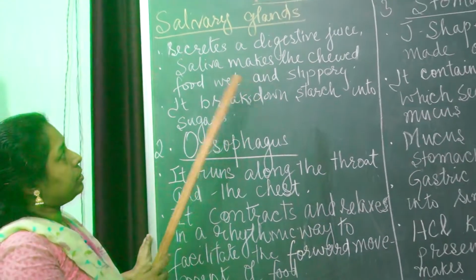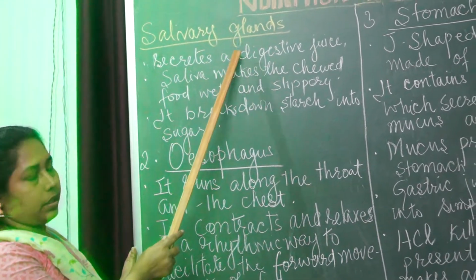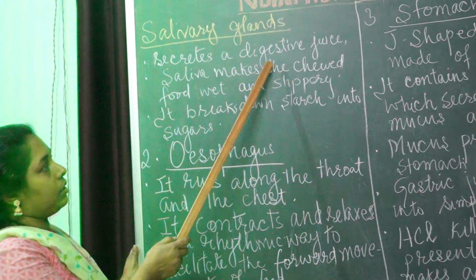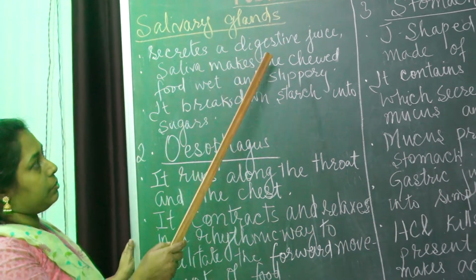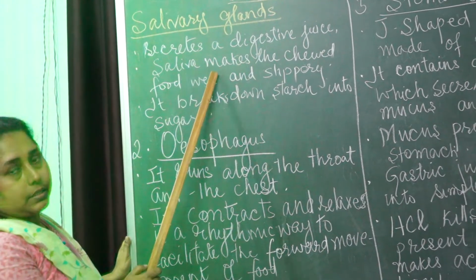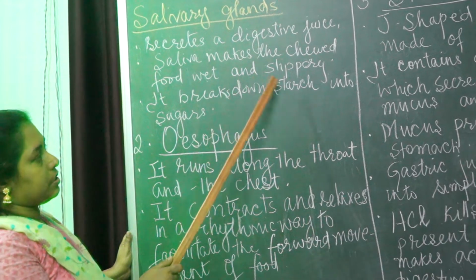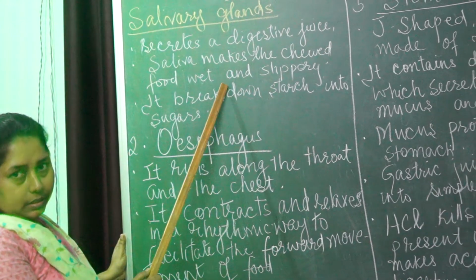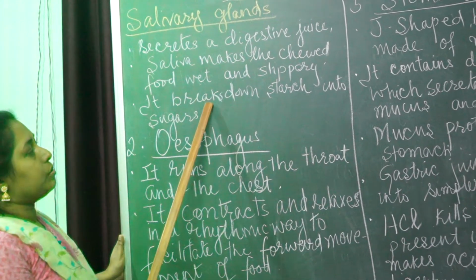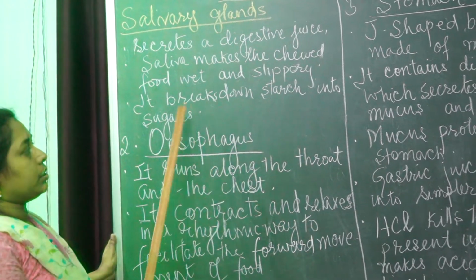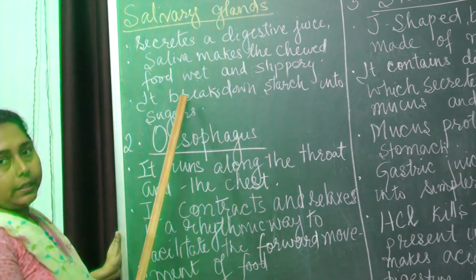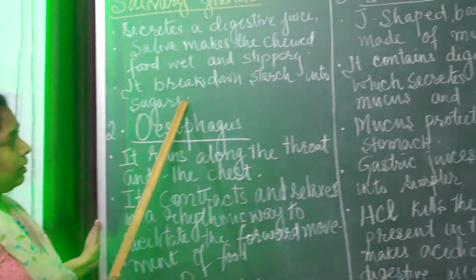All of you understood? So salivary glands secrete a digestive juice, the liquid which is present in our mouth, that is saliva, and saliva makes the food wet and slippery so that we can easily swallow it, and also it breaks down the starch into sugars. In this way digestion starts in the mouth.